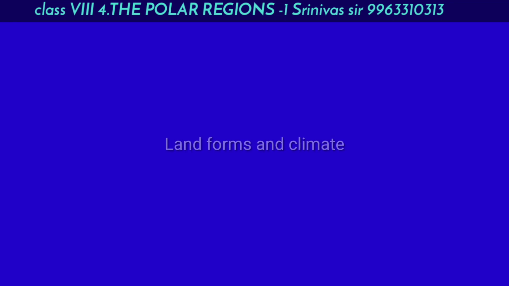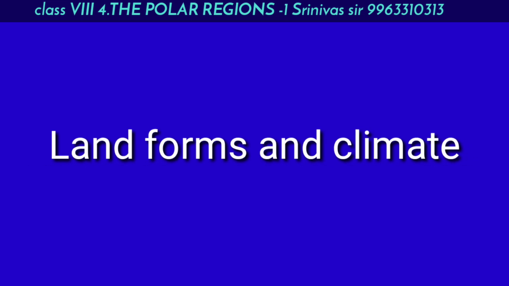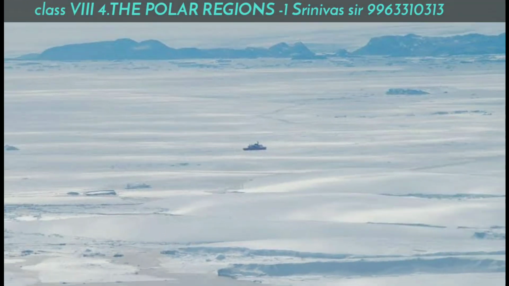We already discussed in our previous classes how these landforms and the climate influenced human life. In this lesson, we are going to learn about a place which we have never seen before and how this place and the climate of the place influenced the people.